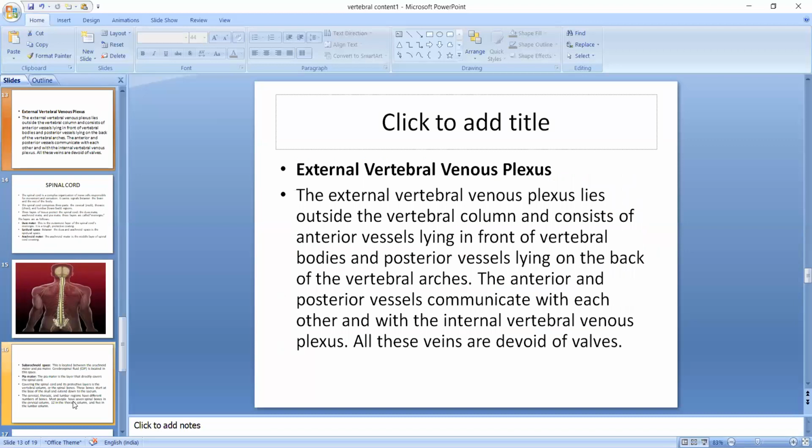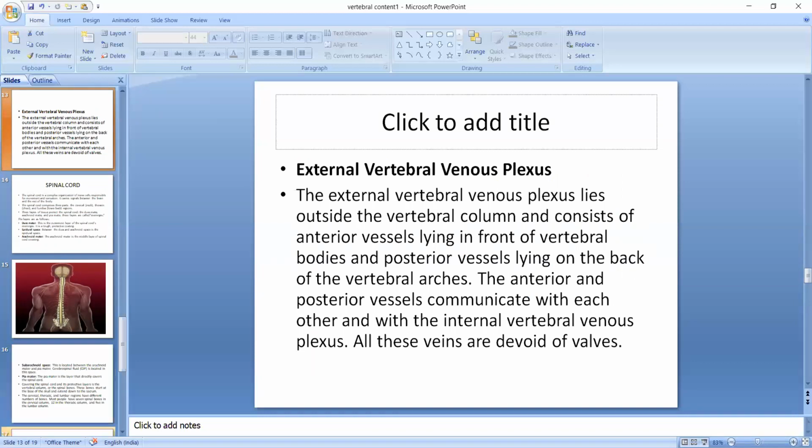External vertebral venous plexus. The external vertebral venous plexus lies outside the vertebral column and consists of anterior vessels lying in front of the vertebral bodies and posterior vessels lying on the back of the vertebral arch. The anterior and posterior vessels communicate with each other and with the internal vertebral venous plexus. All these veins are devoid of valves.